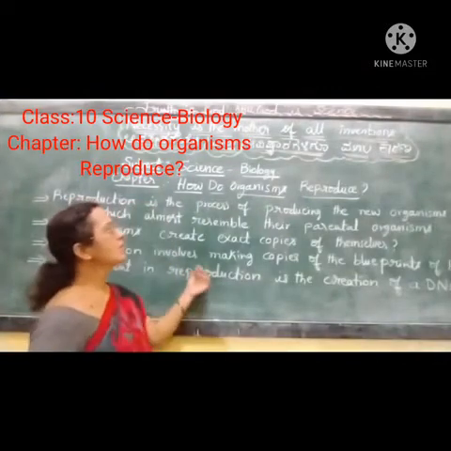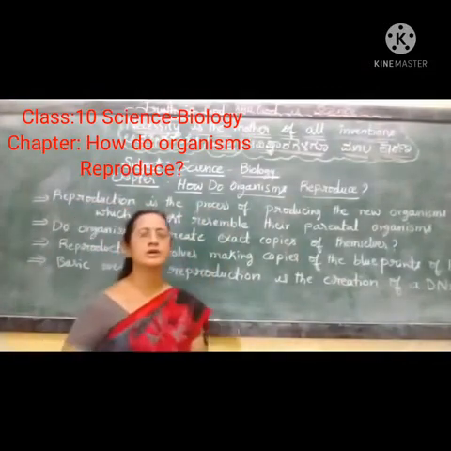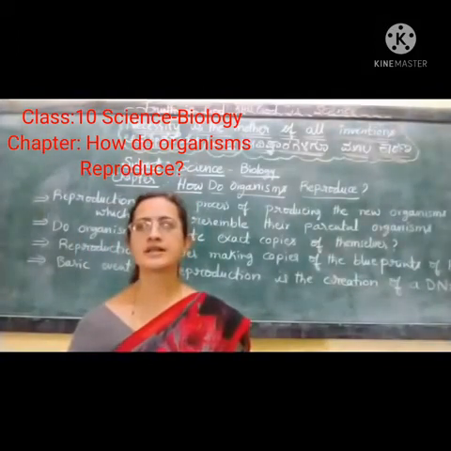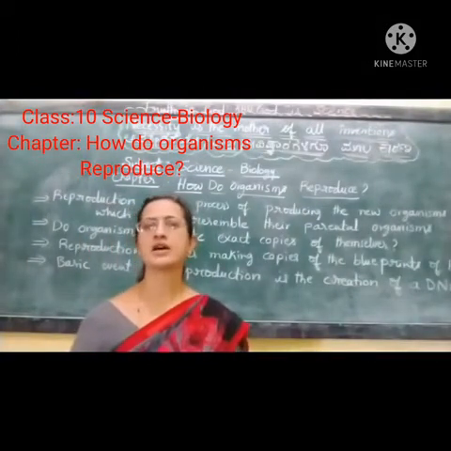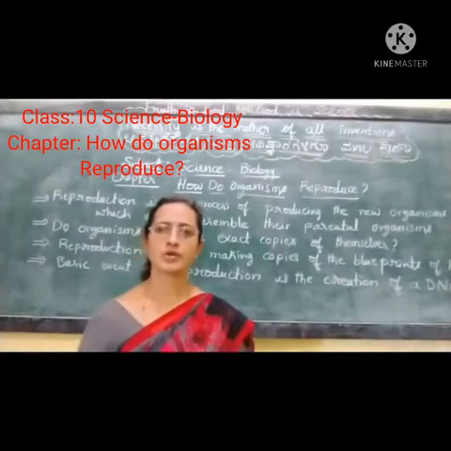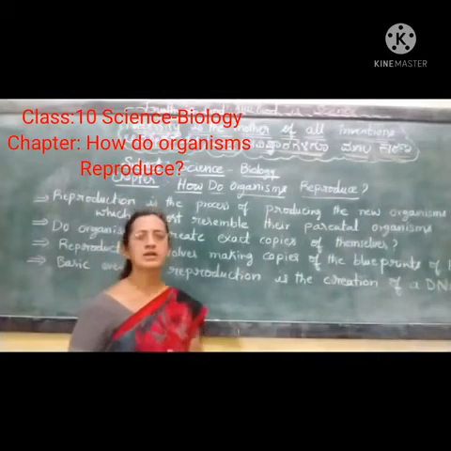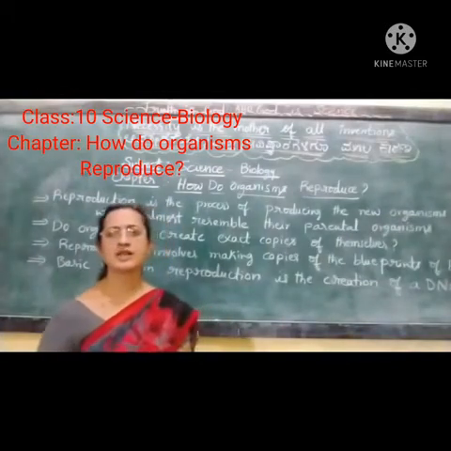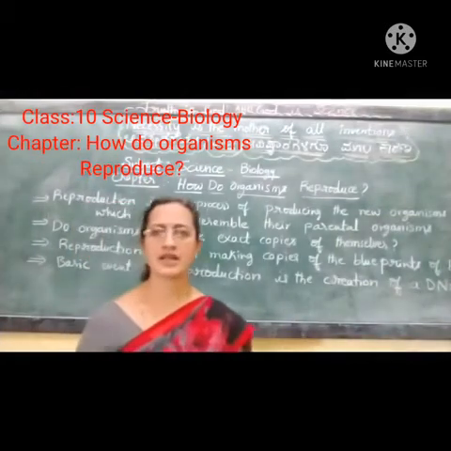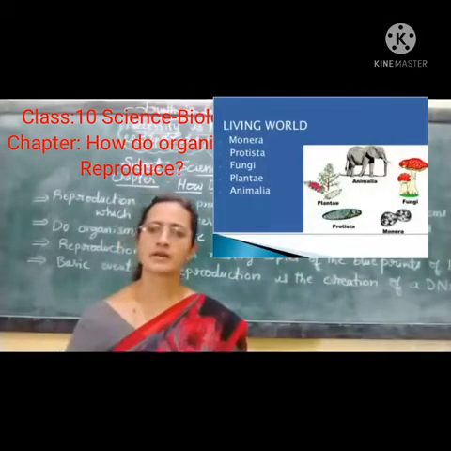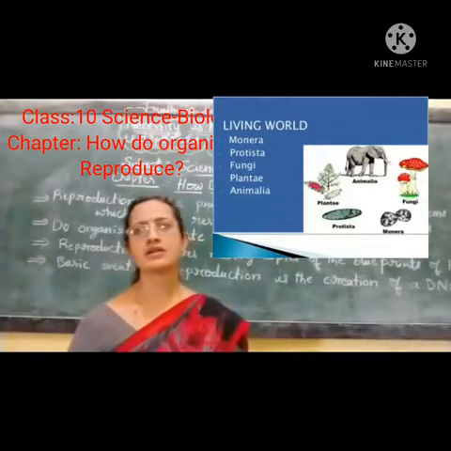So we will know how organisms reproduce, and we got the answer to why an organism has to reproduce. In this chapter we will be learning how the reproduction process takes place in various types of organisms, maybe plants, microorganisms or animals.